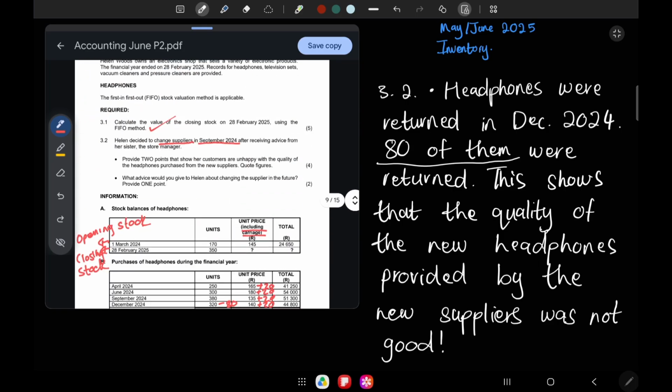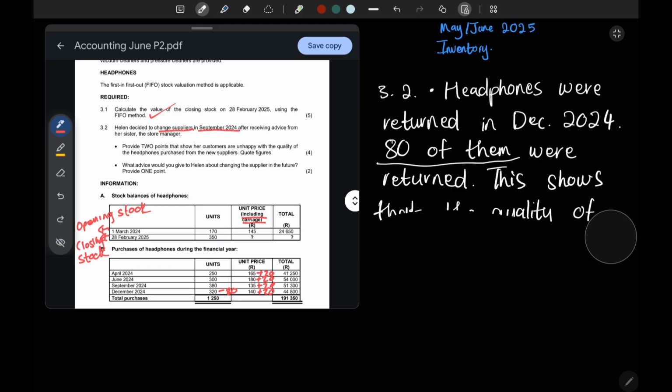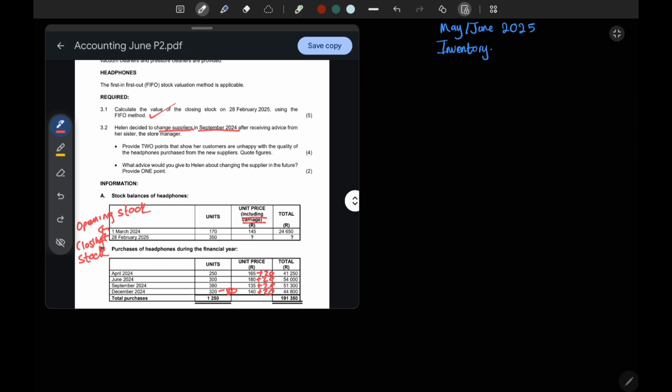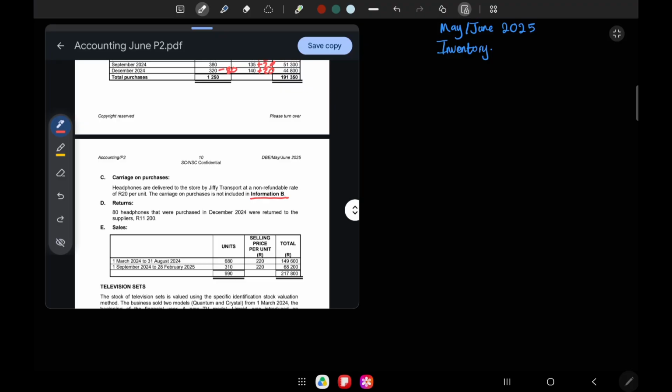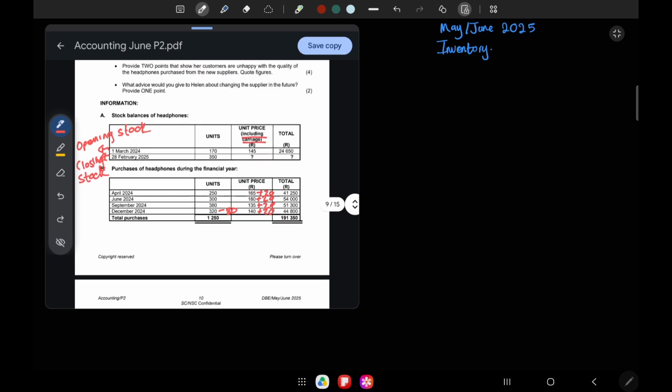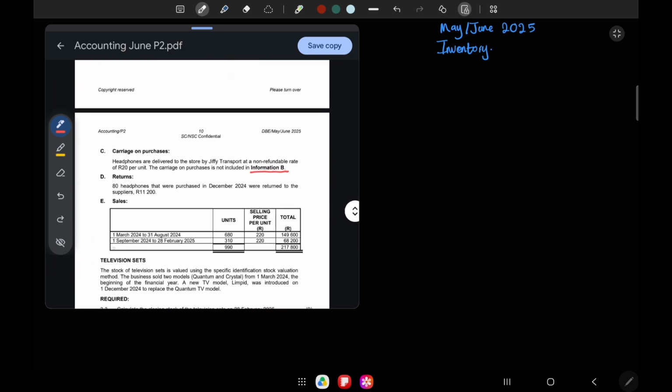Let's read the question again. It says, provide 2 points. So the first point was that 80 headphones were returned. What else can we quote? Let's look at our sales. From the 1st of March until the 31st of August, we sold 680 units, which is a lot of headphones. So let's look at when we changed suppliers again. We changed suppliers in September 2024. So from the 1st of September to the 28th of February, we sold 310 units.